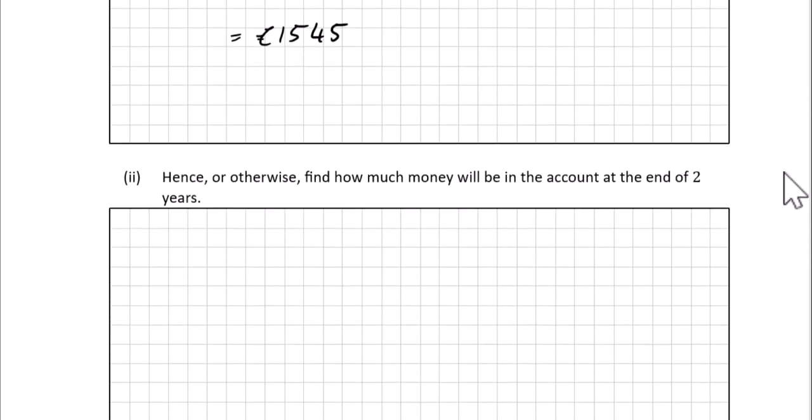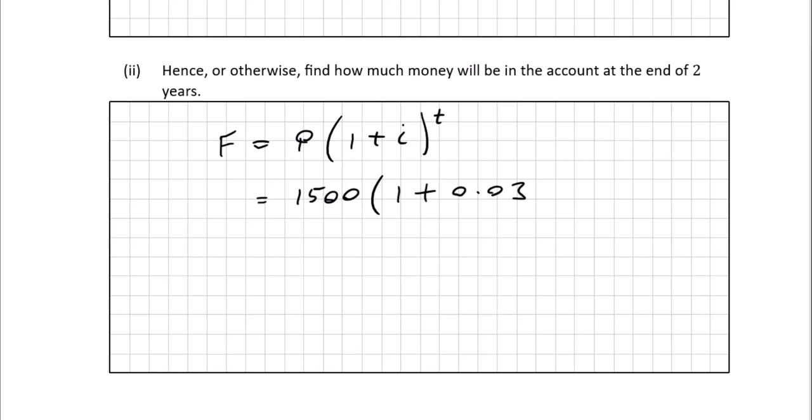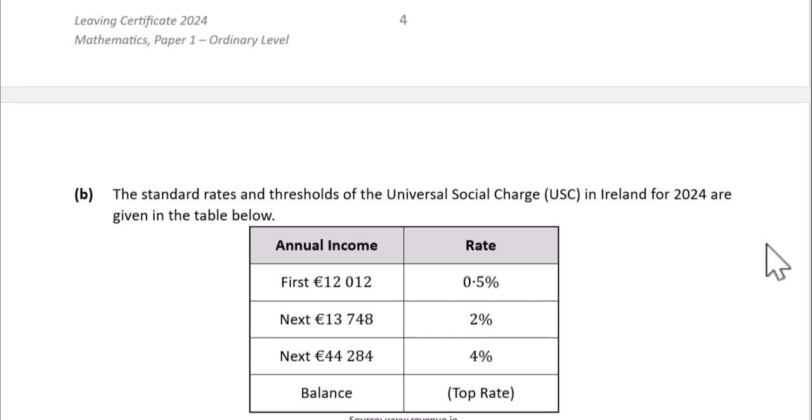Okay, so let's have a look at part 2. Hence or otherwise find how much money will be in the account at the end of 2 years. So you can use the same formula again. F is equal to P times 1 plus i to the power of t. The original amount again was €1,500, so we put 1,500 there. The interest rate again was 0.03 or 3%. This time we're leaving it in for 2 years. So when you do that, you get €1,591.35.